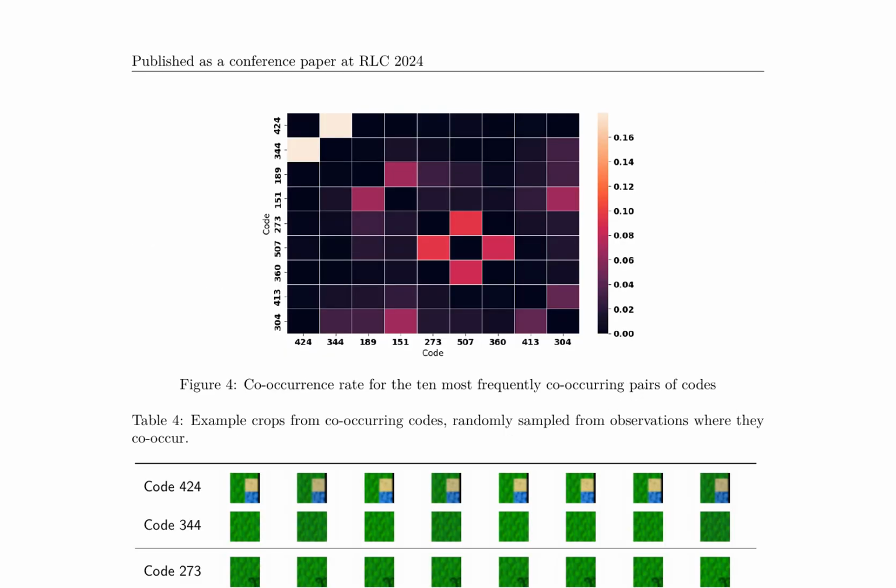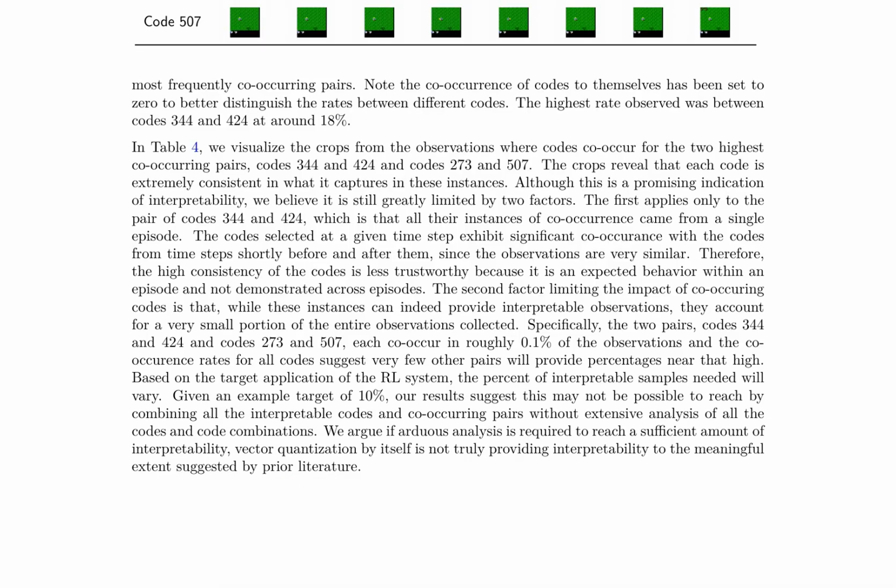The research discusses the co-occurrence rates of codes in a dataset, focusing on the 10 most frequently co-occurring pairs. Figure 4 illustrates the co-occurrence rates, with the highest rate observed between codes 344 and 424 at around 18%. Table 4 showcases examples of crops from observations where these codes co-occur, demonstrating consistency in what each code captures.